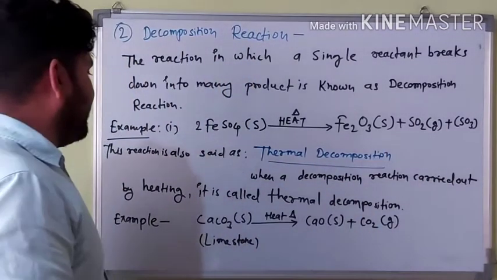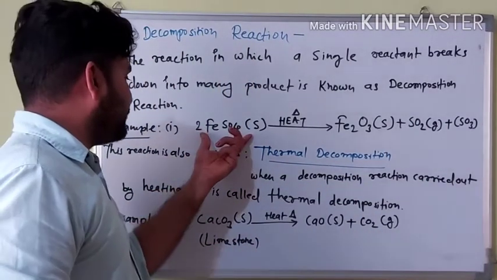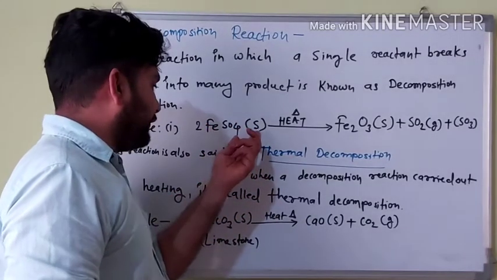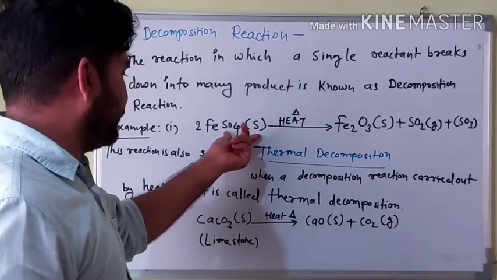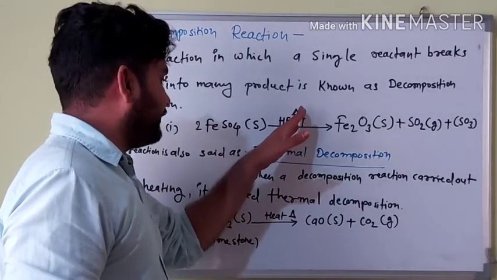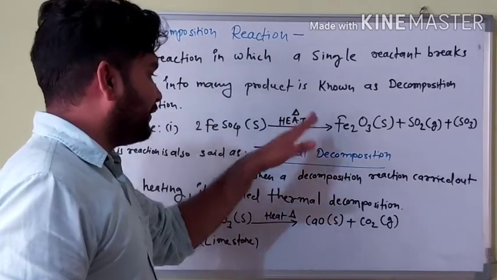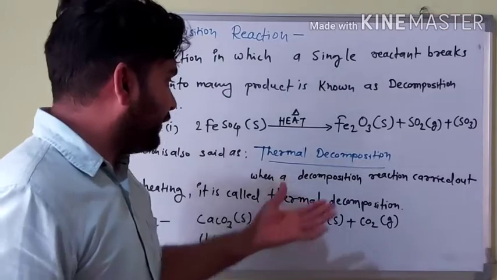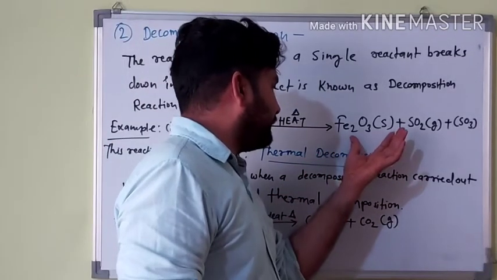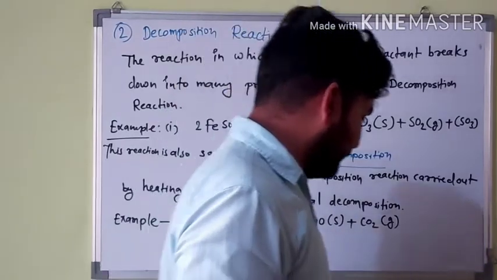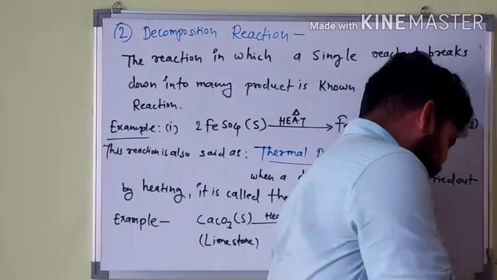Okay, so at that time here is iron sulfate, also known as ferrous sulfate. It is a solid. When we heat this, it loses water. Here it is written heat, and the delta is a sign of heat, and after that it is broken down into ferric oxide solid, sulfur dioxide and sulfur trioxide.